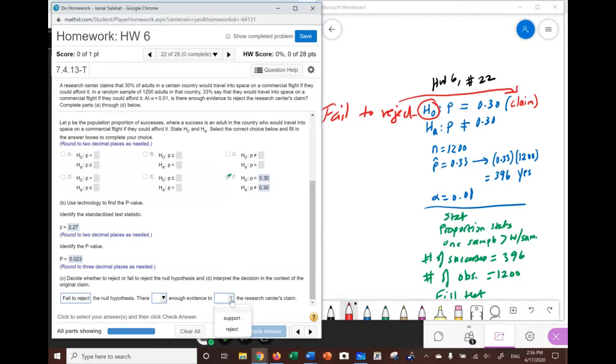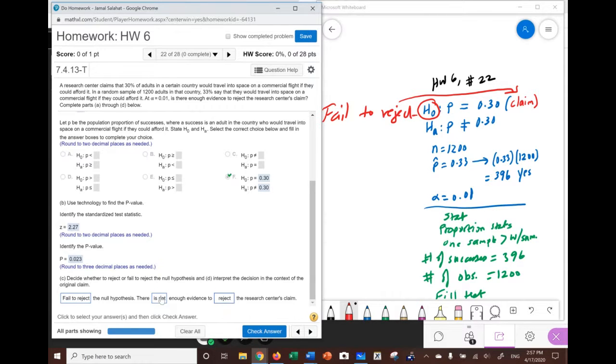Notice, and again, I keep talking about this, when you fail to reject a claim, the reason is not because the claim is true, but because we don't have enough evidence to do otherwise. So in this case, there is not enough evidence to reject.